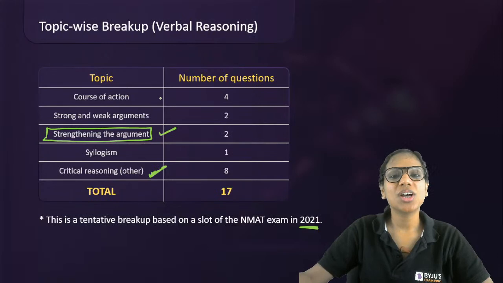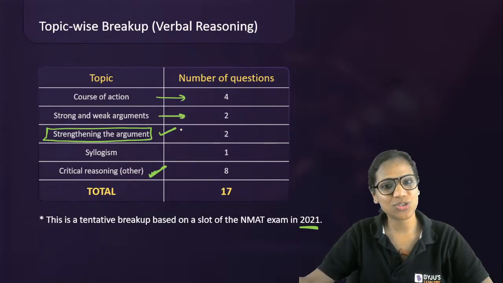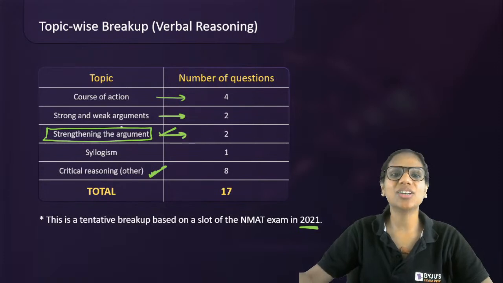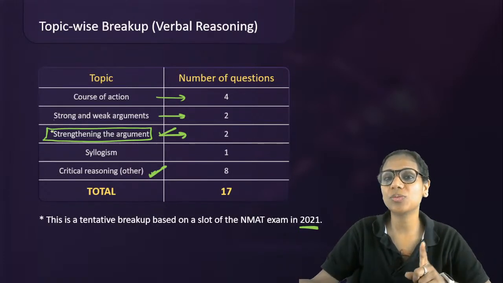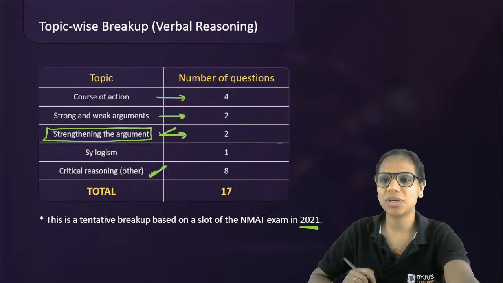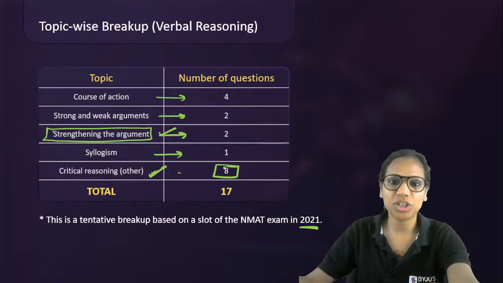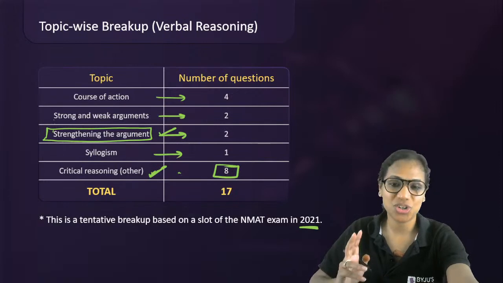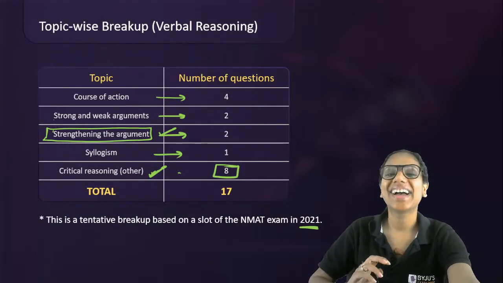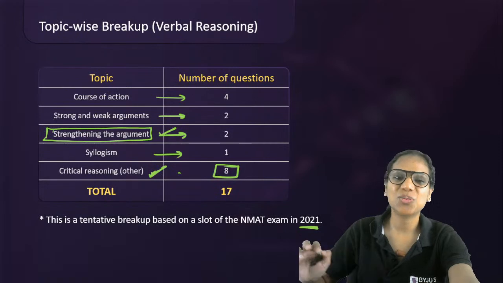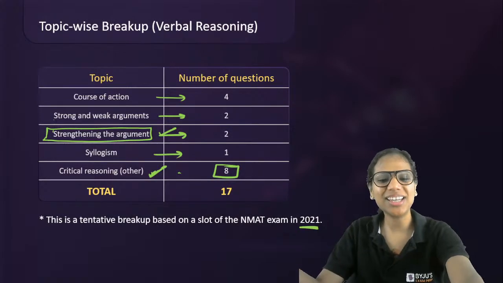Okay, so course of action, 4 questions. Strong and weak argument, 2 questions. Strengthening a given argument. See, this is different from strong and weak arguments. So again, 2 questions on this. Syllogism, majority actually, 8 questions, right? Significant chunk, I should say, not a majority. And yes, so let's practice some of these questions today.